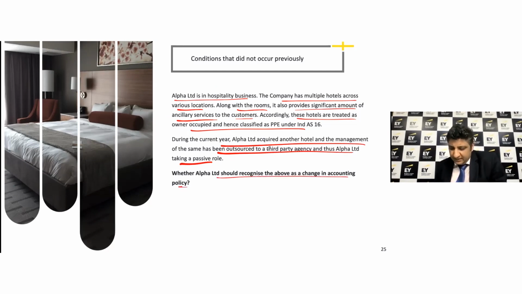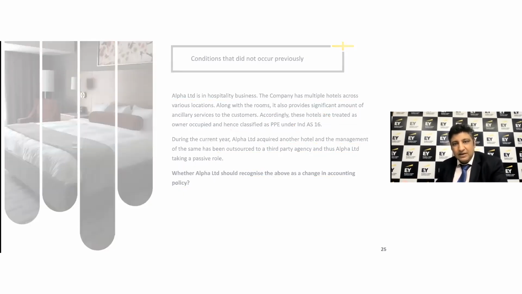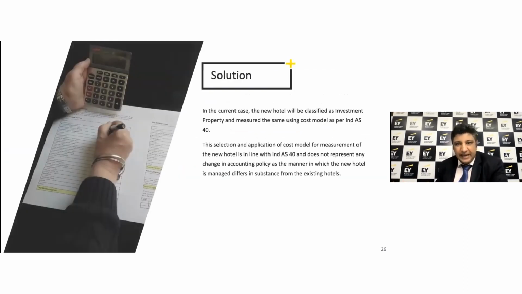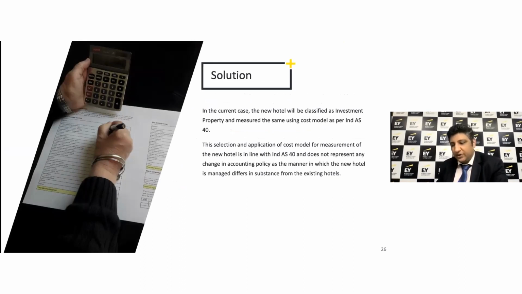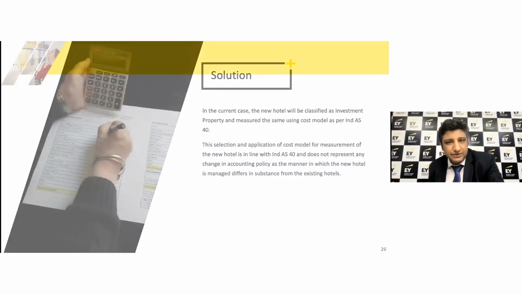Well, the point is that the new hotel would meet the criteria of investment property, which is Ind AS 40, right? While the earlier hotels would fall within the category of Ind AS 16. Now, such kind of a transaction does not mean a change at all in the accounting policy, because the transaction that has come into the picture was never in existence, right? It does not accordingly represent any change in accounting policies whatsoever.